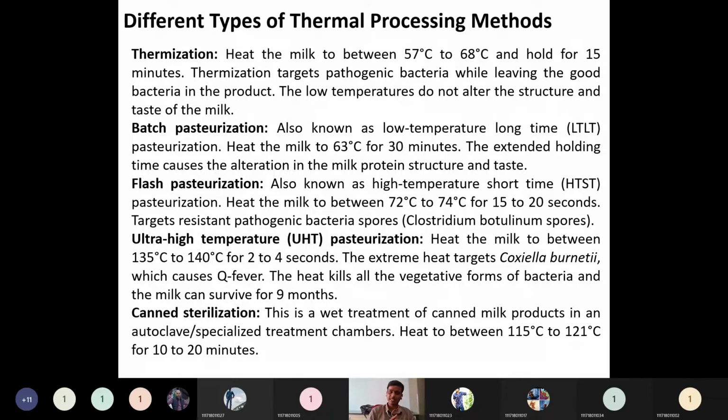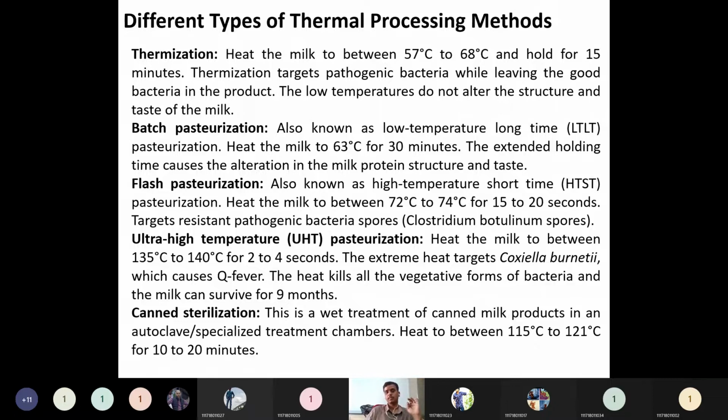Then the next one is batch pasteurization. What is batch pasteurization? This is also known as low temperature long time. Earlier days this was used, low temperature for a long time. In this process, the milk is heated to 63 degrees centigrade for 30 minutes.